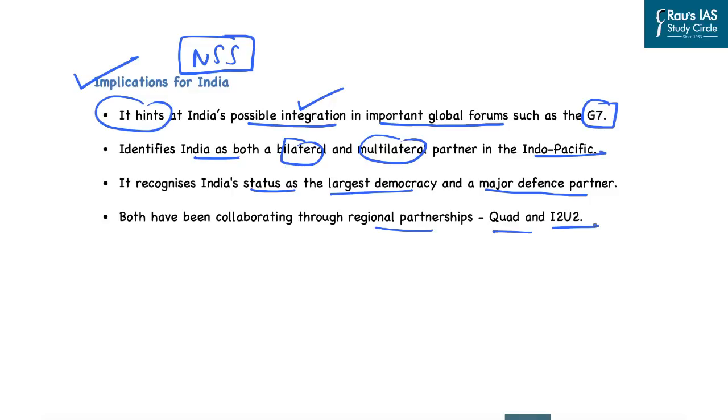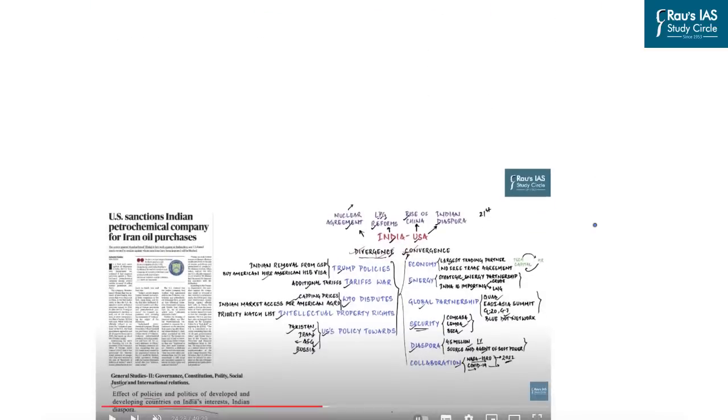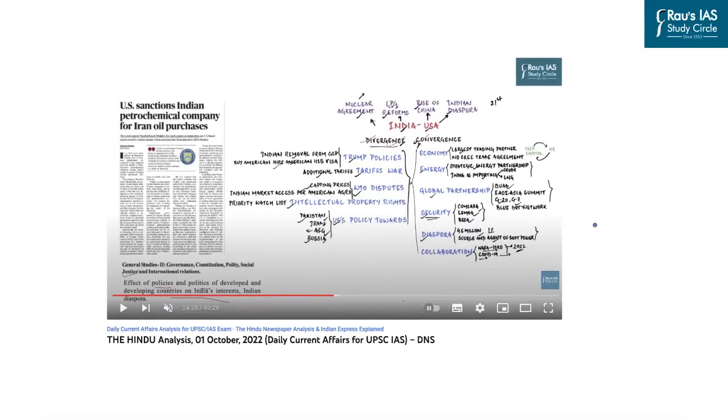In this context, if you want to learn more about India and the US relations, you can go through the DNS of 1st October 2022, where India-US relations have been dealt with in quite a detail. With this, let's take up the next news article now.